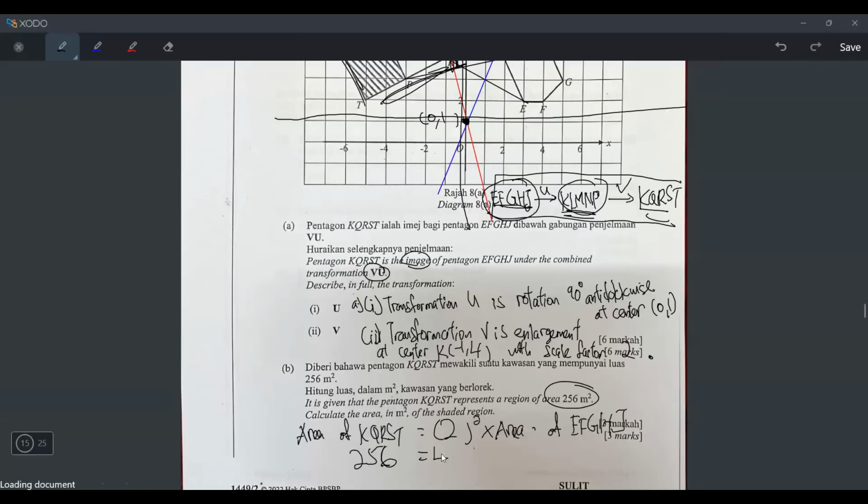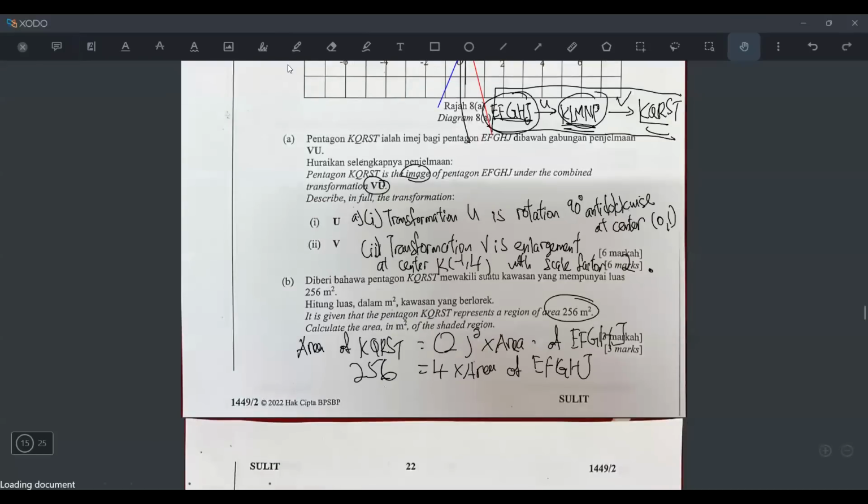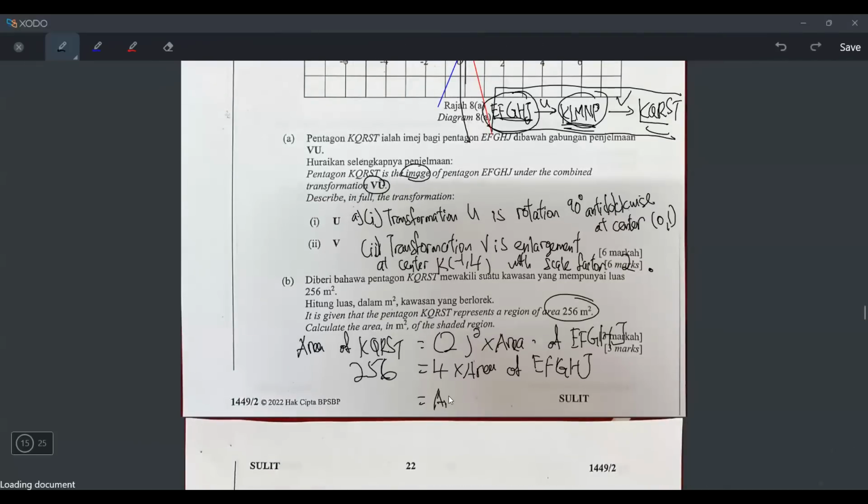And then 2 squared becomes 4. And then I can find the area of EFGHJ. But I have to press 256 divided by 4 first. So when I press, I will get what? Area of EFGHJ equals 256 divided by 4. So if I press, I got 64. But it's meters squared, because they use meters.